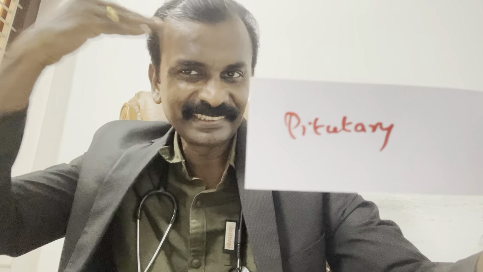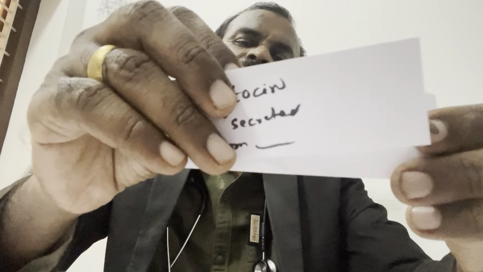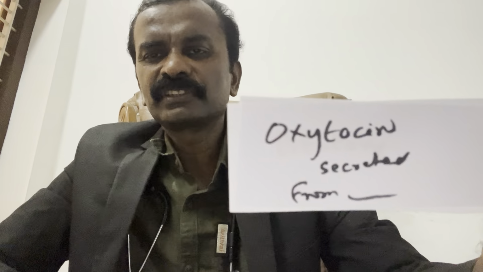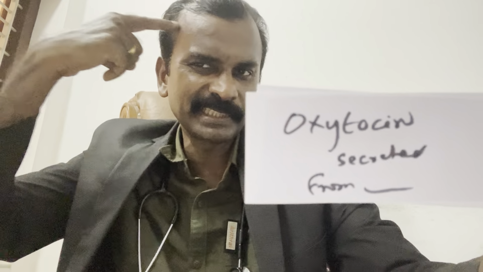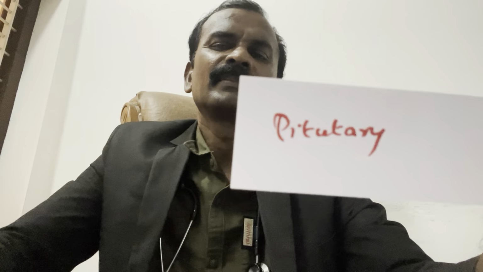Pituitary gland. The pituitary gland is here. Pituitary gland secretes oxytocin. Very important. We'll think uterus. No, oxytocin is secreted from pituitary.